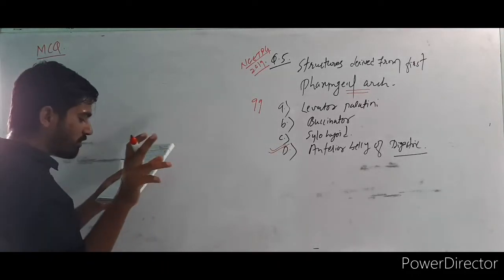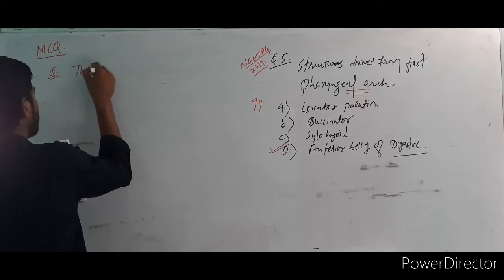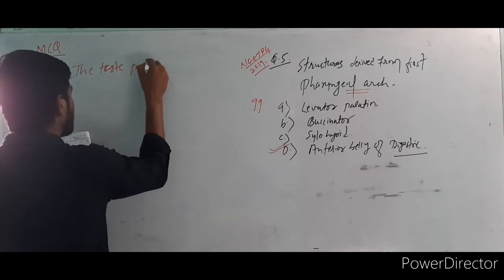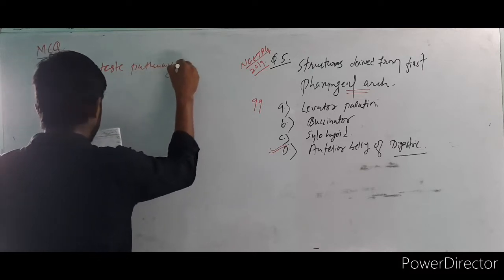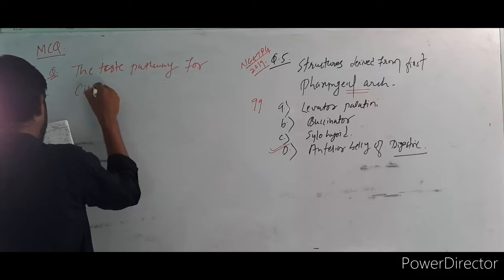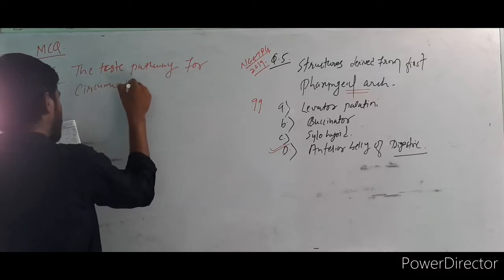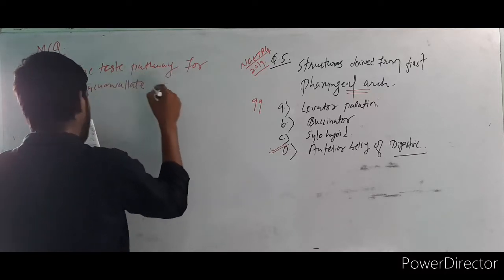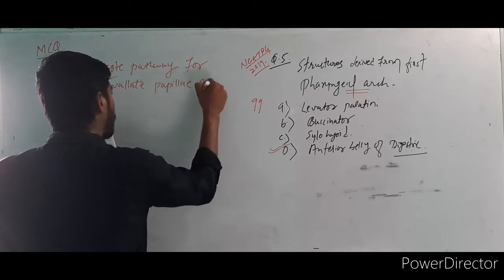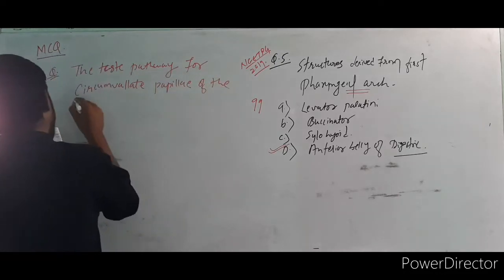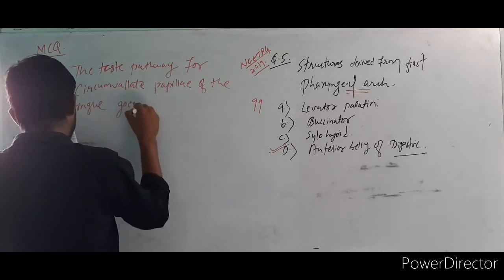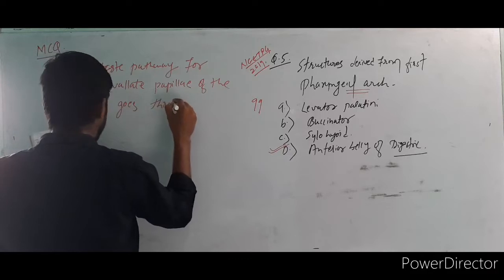The taste pathway for circumvallate papillae of the tongue goes through.